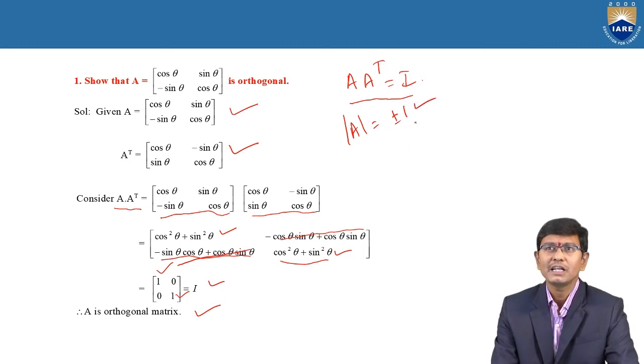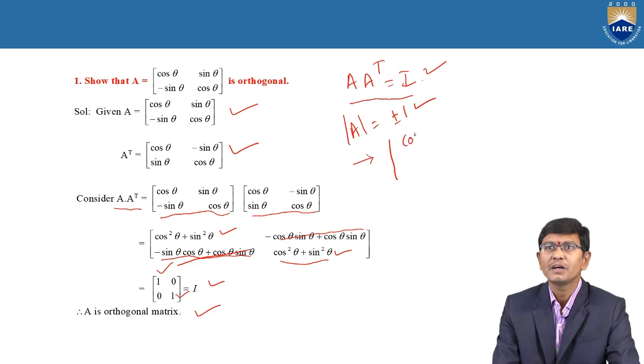If it is plus or minus 1, then the given matrix is satisfied. Luckily, in this problem we verified the matrix is orthogonal, but alternately we need to check the cross verification. The determinant of A is the determinant of cos theta, sin theta, minus sin theta, and cos theta.